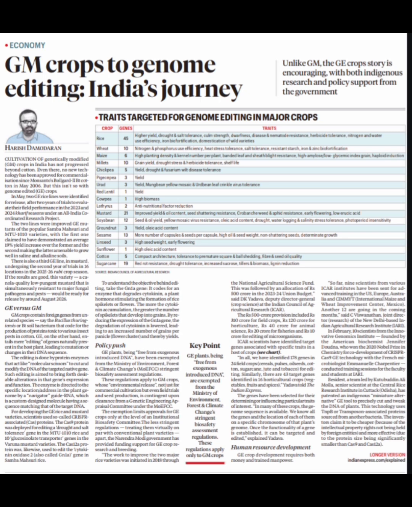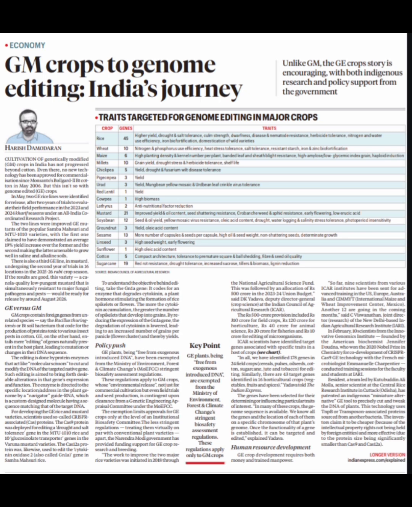Okay, cytokinin is actually a plant hormone that stimulates formation of rice spikelets or flowers. So more cytokinin means a greater number of spikelets that develop into grains. So by reducing expression of the GN1A gene, degradation of cytokinin can be lowered. So there is an increased number of grains, panicles, and yield.